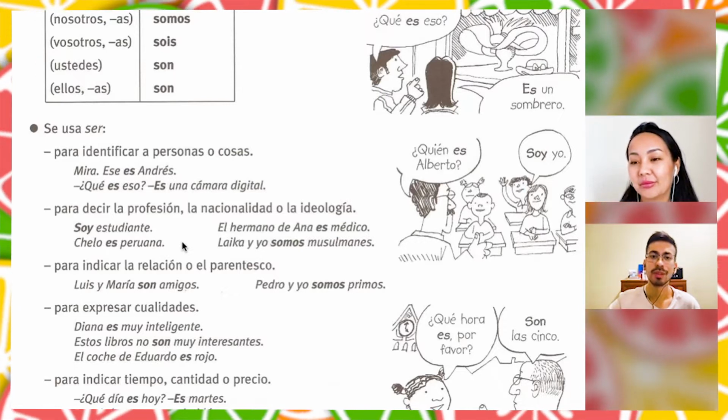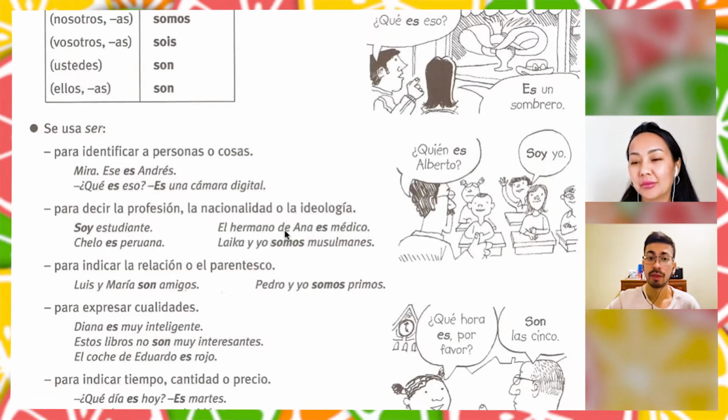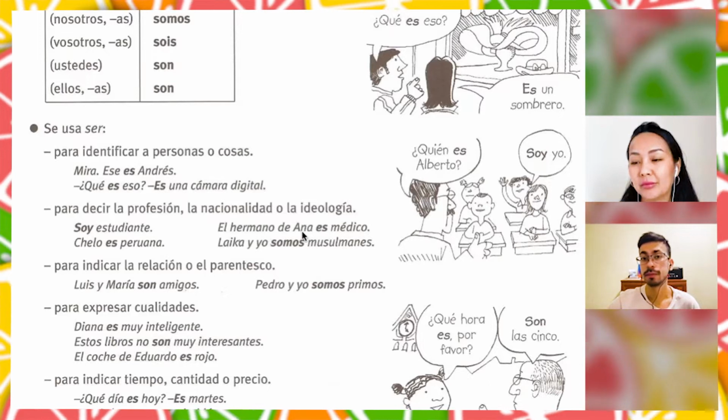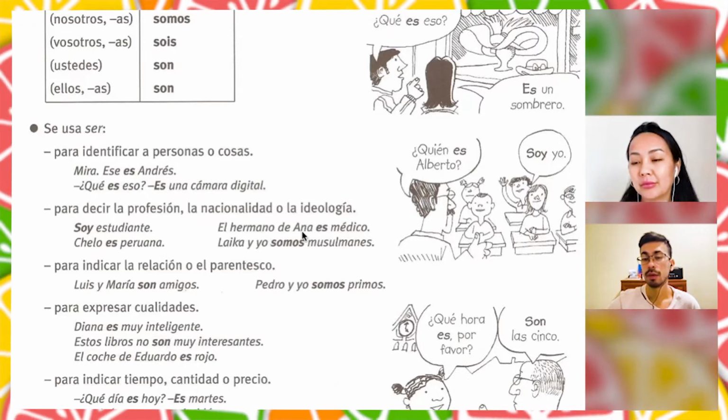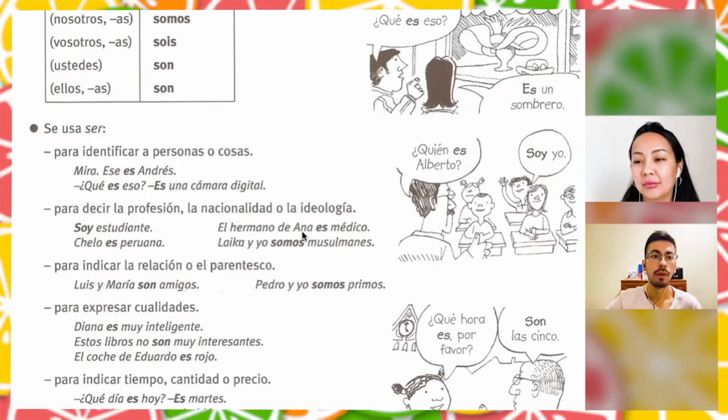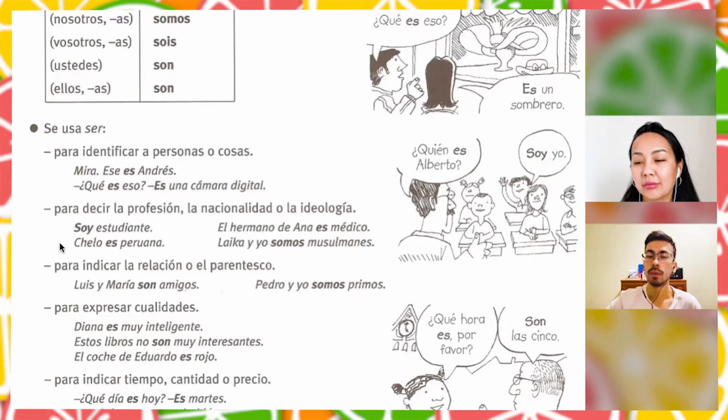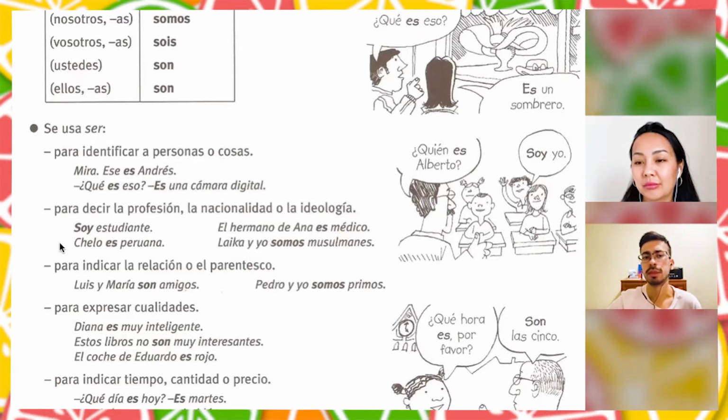With professions we don't use it. For example, el hermano de Ana es médico, right? Ana's brother is a doctor. Chelo es peruana. Chelo is Peruvian.